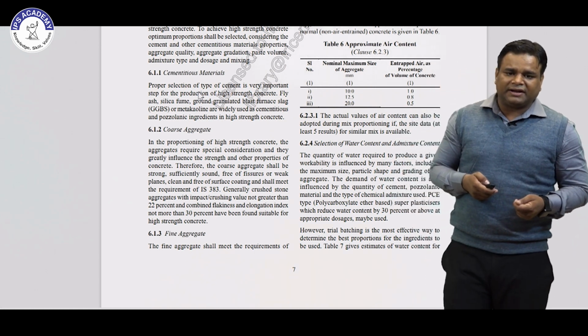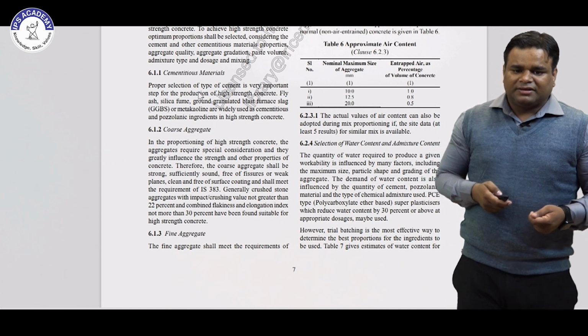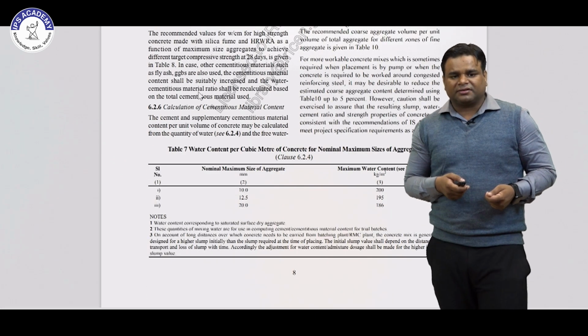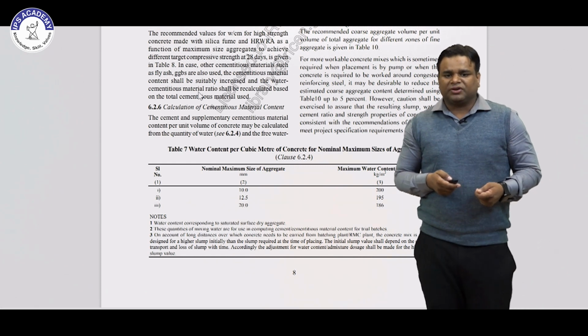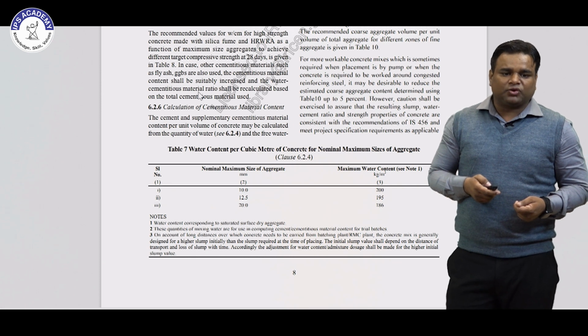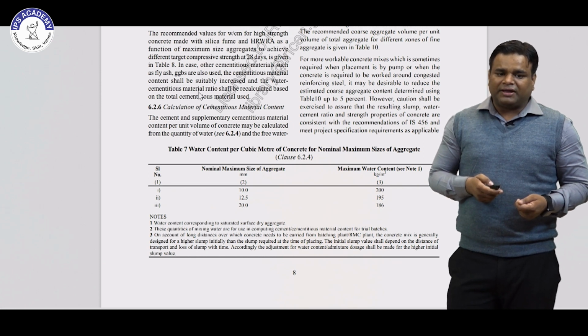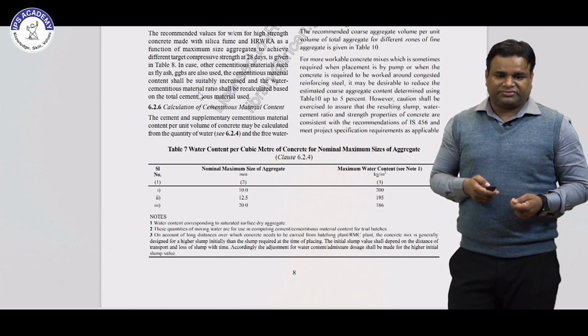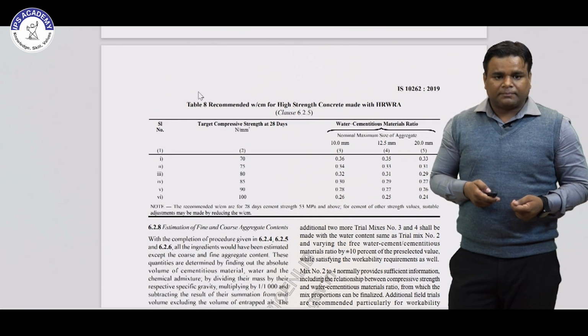Selection of water content and admixture content. It is the water content per cubic meter for the nominal maximum size. For 10 mm it's 200 kg per meter cube. For 12.5 mm it's 195. For 20 mm it's 186 kg per meter cube.